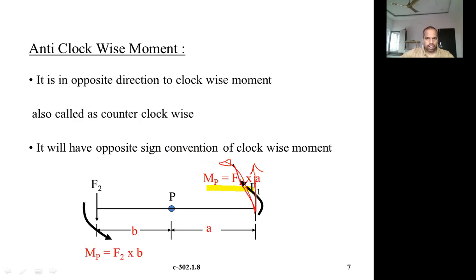So in which direction is it trying to rotate? Because of this force, the body may try to bend, and the direction will be like this. Clock direction means this is clockwise direction. So the opposite is this one, the anti-clockwise direction.